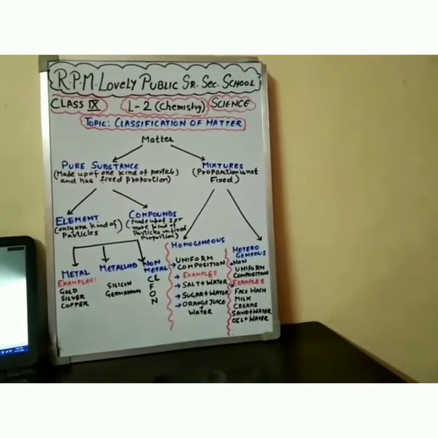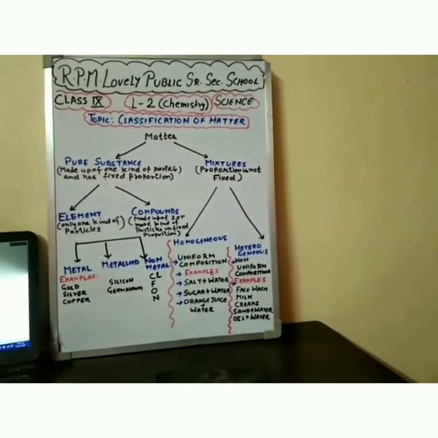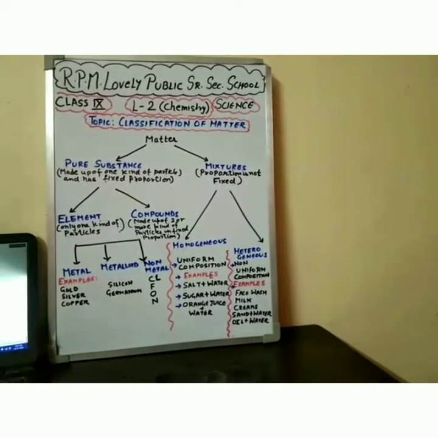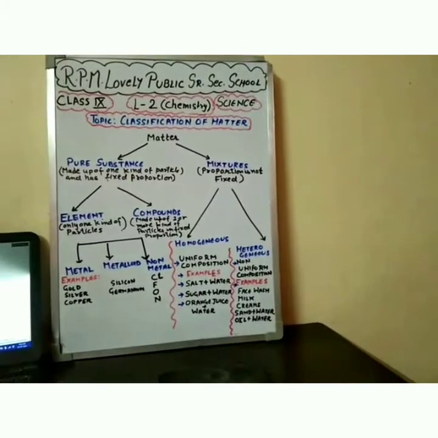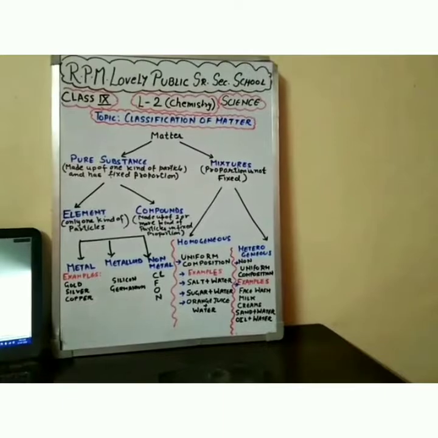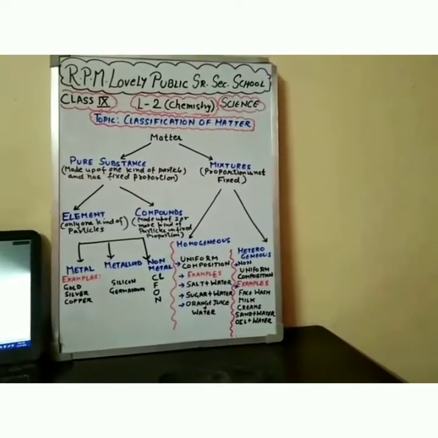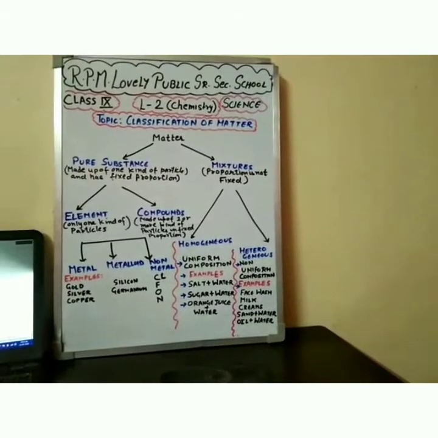Non-metals are chlorine, fluorine, bromine, oxygen, iodine, carbon, in which in chlorine only chlorine atoms will be present, in fluorine only fluorine atoms will be present. So only one kind of particles are present, therefore they all are categorized as the elements. Similarly in metalloid, that is silicon and germanium.